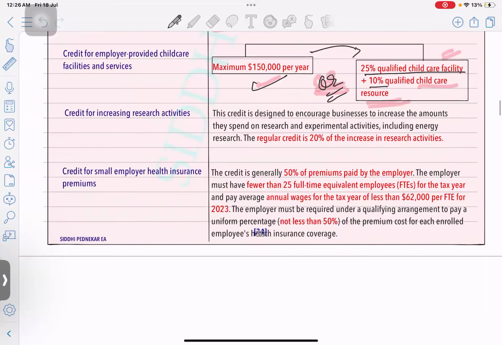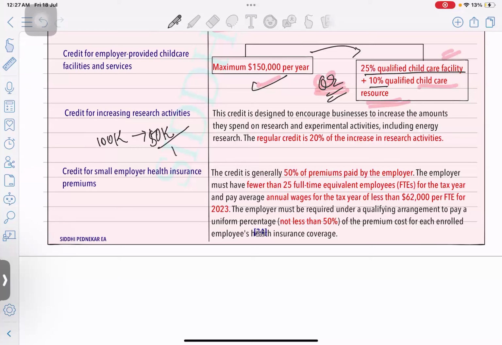Okay. Credit for increasing research activities. So any businesses who are in the research related business, regular credit allowed is 20%. So let's say first year you're doing a research, you have invested, you need to check the investment amount. First year you have done the investment of 100,000. Next year you have done additional investment of 50,000.